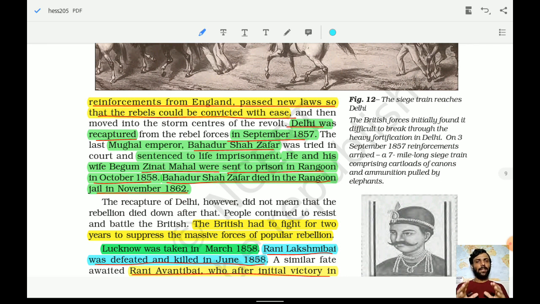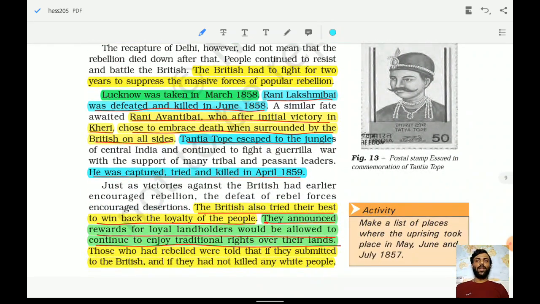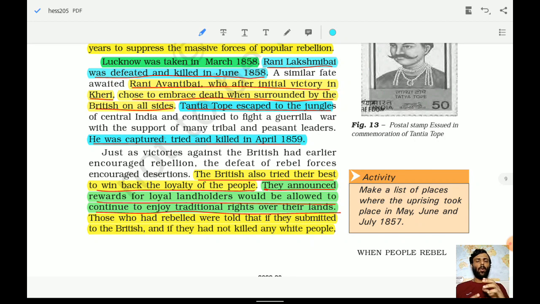Delhi was recaptured in September 1857. Mughal Emperor Bahadur Shah Zafar was sentenced to life imprisonment. He was captured, and he and his wife Begum Zeenat Mahal were sent to prison in Rangoon. Bahadur Shah Zafar died in Rangoon jail in November 1862. So 1862 is the date when Bahadur Shah Zafar died at Rangoon. The British had to fight for 2 years to suppress the massive force of the popular rebellion.